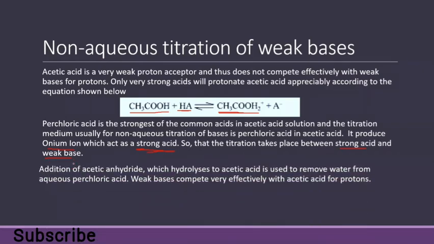Or if we want to use only aqueous perchloric acid, then we have to add acetic anhydride, which hydrolyzes to acetic acid by using the water molecule present in the aqueous perchloric acid. We will also perform one practical in which we are using aqueous perchloric acid, so we have to add acetic anhydride to remove the water molecule. How can we remove the water molecule? It will hydrolyze, using the water molecule to convert into acetic acid.